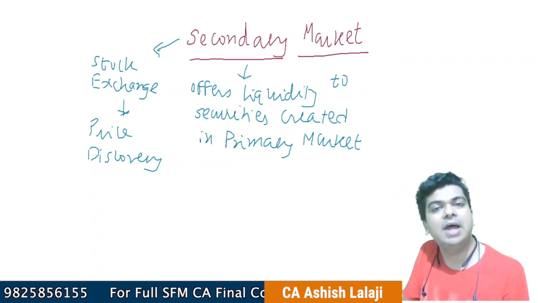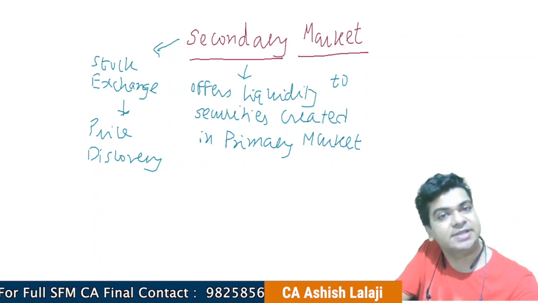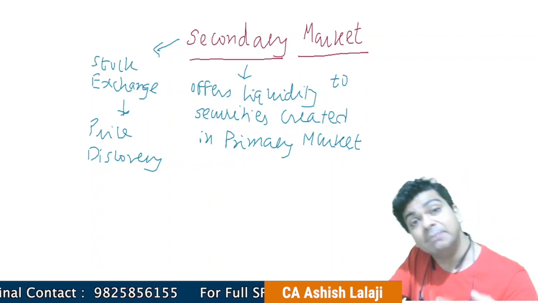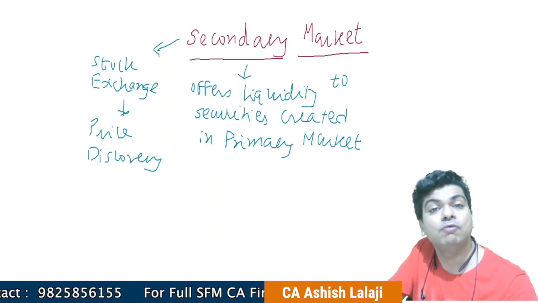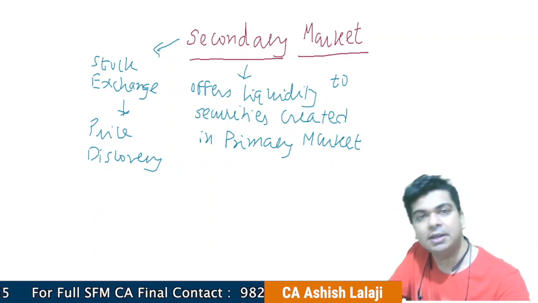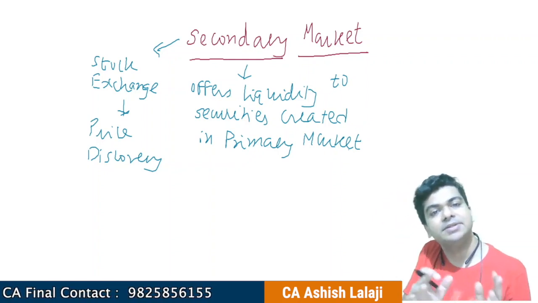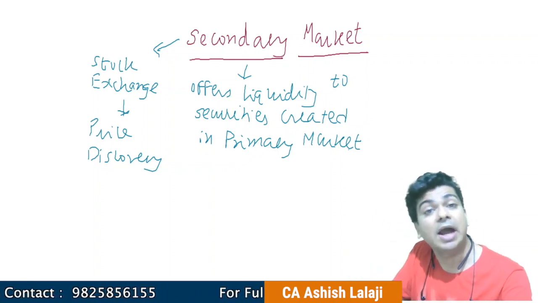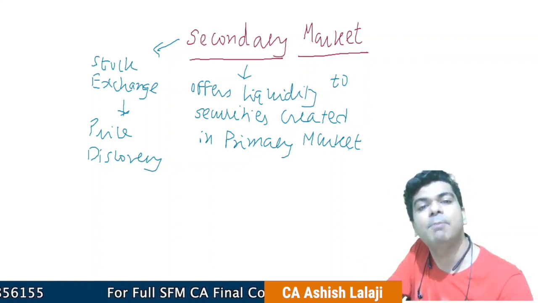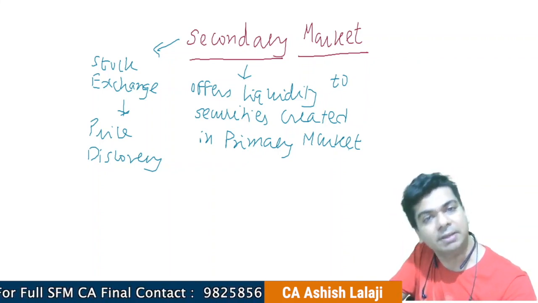Or it can even be the other way around. The future prospects of the company are not good. So existing investors want to exit the share, they want to sell the share. But because the company is not expected to do well in future, there are fewer buyers. So supply will be higher, demand will be lower, the share price will fall. So forces of demand and supply on the stock market, or rather in the secondary market, will result in further price discovery for the securities which have been created in the primary market.